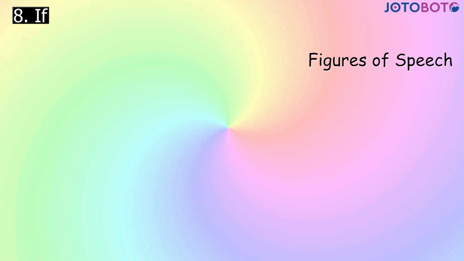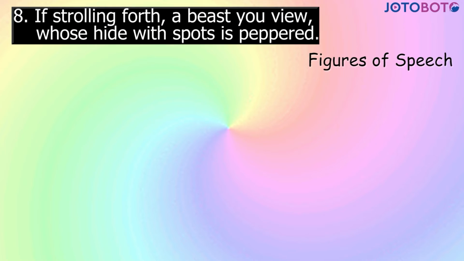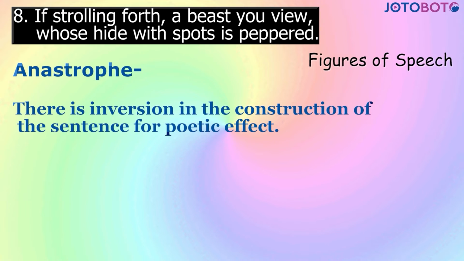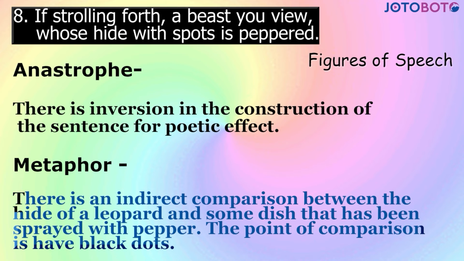Next, if strolling forth a beast you view, whose hide with spots is peppered, the figures of speech are anastrophe. There is inversion in the construction of the sentence for poetic effect. Metaphor. There is an indirect comparison between the hide of a leopard and some dish that has been sprayed with pepper. The point of comparison is to have black dots.